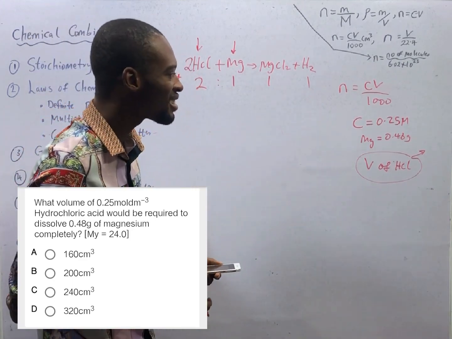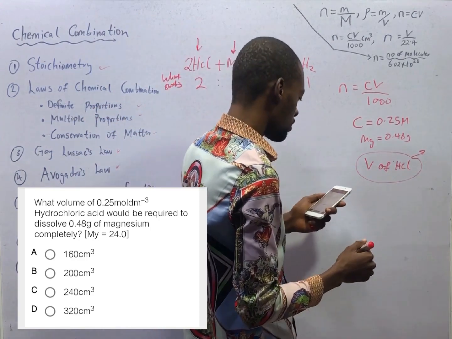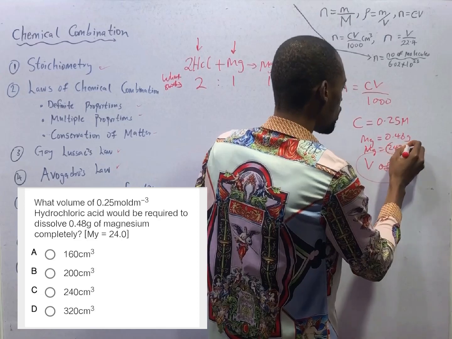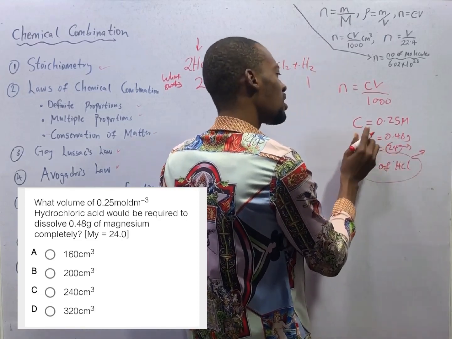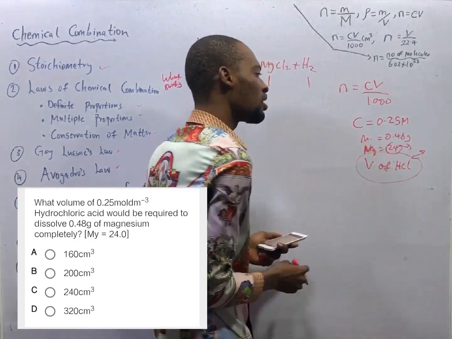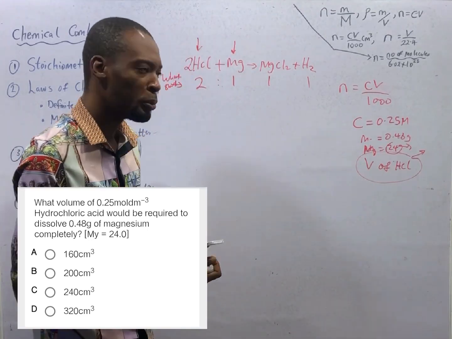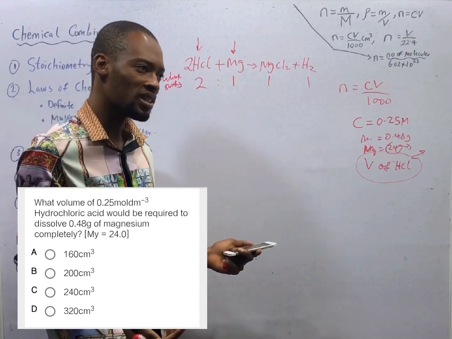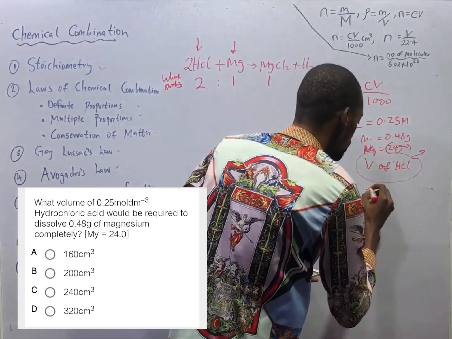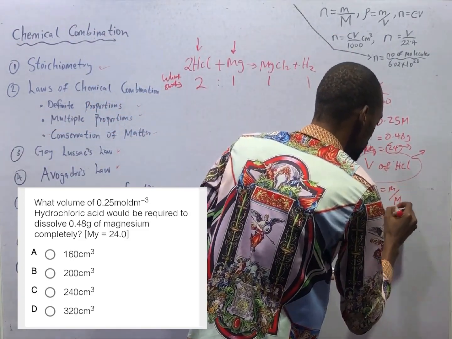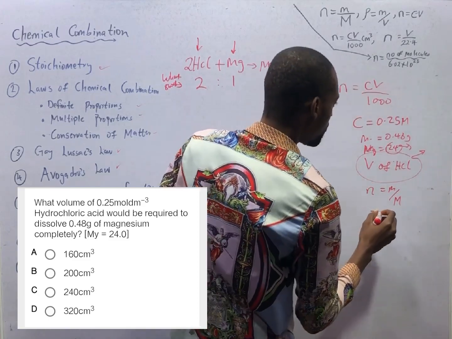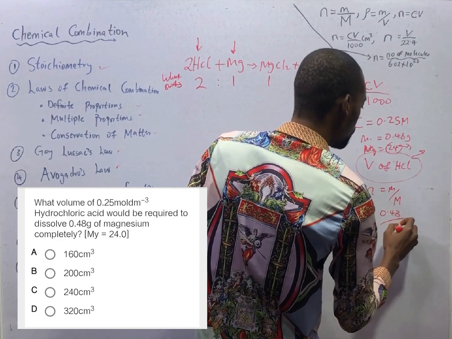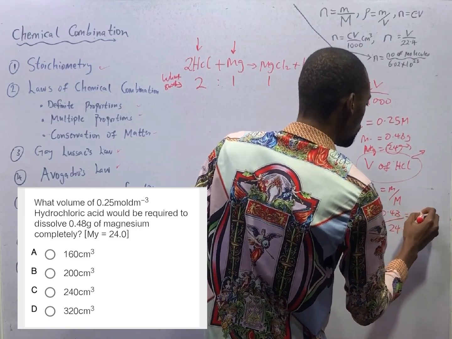What is that we have, they also give us molar mass of magnesium to be 24. We have mass of magnesium and molar mass of magnesium. Since we have these, we can simply find the number of moles of magnesium, because number of moles is mass over molar mass. So this is simply 0.48 over 24. That is 0.02.